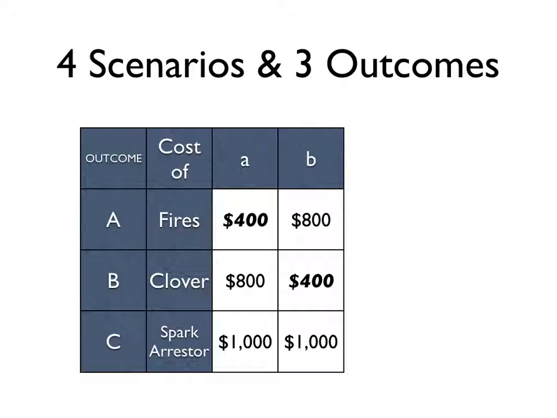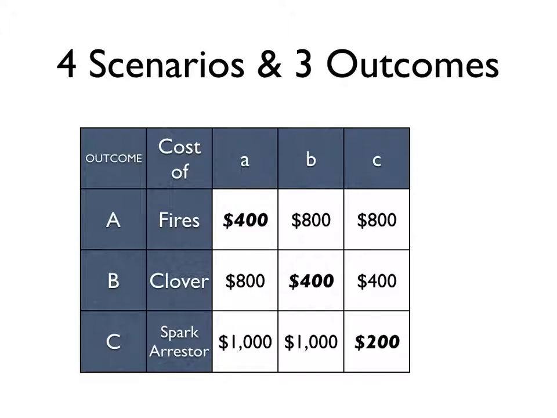Scenario B will be that the clover is the least cost means. That's only $400. The next highest would be allowing the wheat to burn. That would be $800. And again, the highest cost alternative is a spark arrestor for the railroad engine. In Scenario C, the least cost means would be installing a spark arrestor. That's only $200. Switching to clover is $400, and allowing the fires to burn is $800. So we want to minimize the cost.